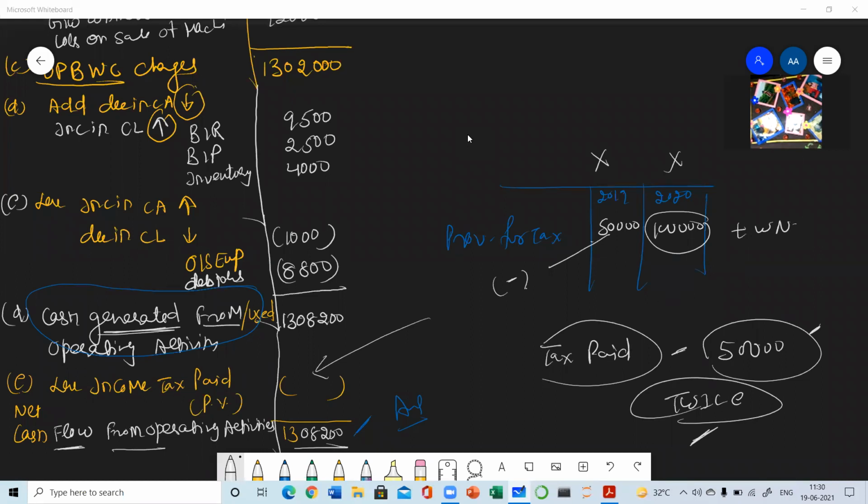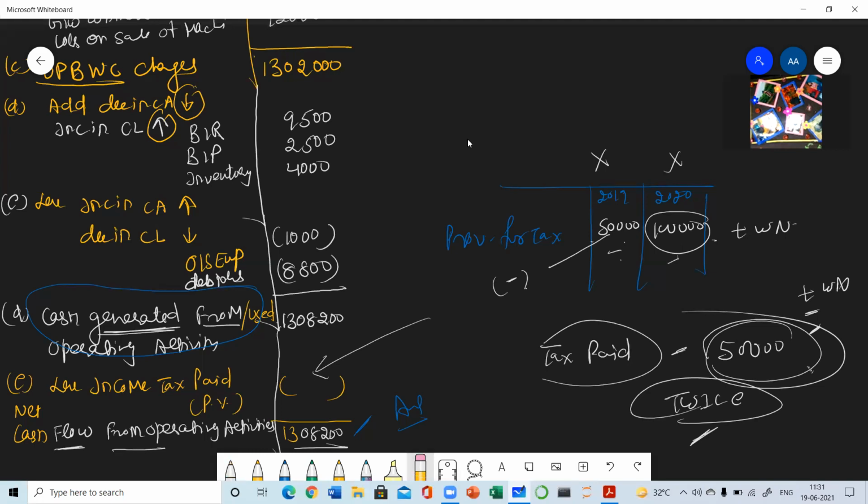Yes. How will this be treated? Very good. So the same amount will be added in the working note and the same amount will be subtracted from here, because only one amount is there. When two amounts are there, then one amount, the current year, will be added, and the previous year amount will be subtracted. But when only one amount is given in the additional information, that is taxes paid, in that case you are going to add that particular amount and that particular amount will be subtracted.